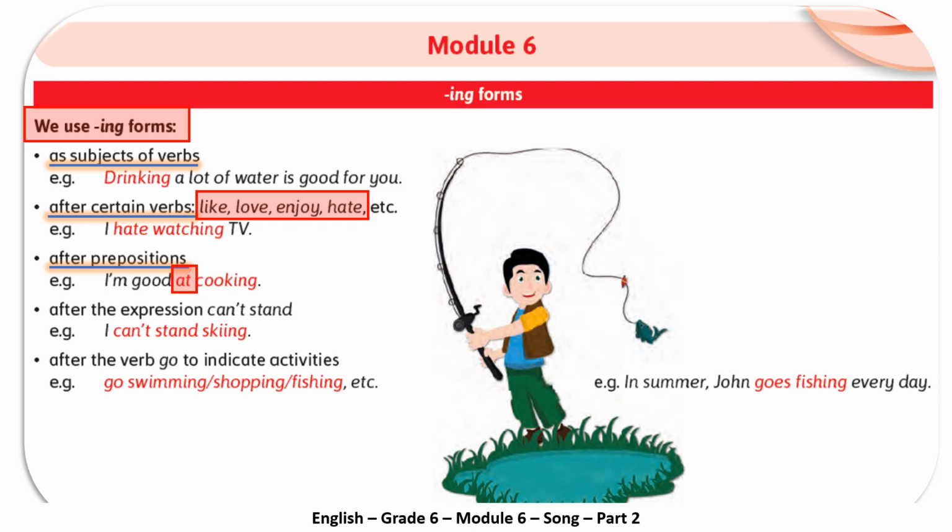The fourth case is after some expressions like can't stand. For example, I can't stand skiing. And someone may ask now, what's the meaning of can't stand? Can't stand means something like hate, don't like. So if I say I can't stand skiing, it means I don't like skiing. The last case in our lesson is after the verb go to indicate activities like swimming, shopping, fishing, scuba diving, and so on.